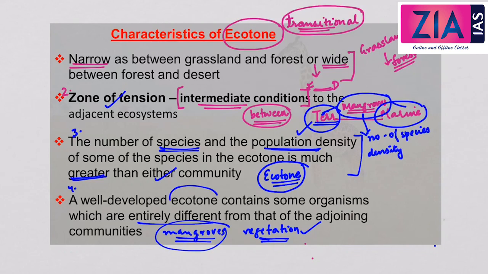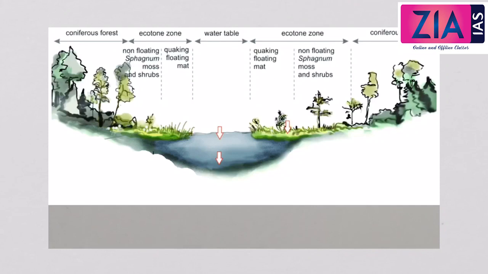So if there is a well developed transitional area or an ecotone, then some organisms in this transition area are entirely different from that of the adjoining communities. So these are some of the characters of the ecotone. Now let's see this. Here we will see that in the ecotone zone, there are some species which are entirely different from that of the adjoining ecosystems. So this is an example.